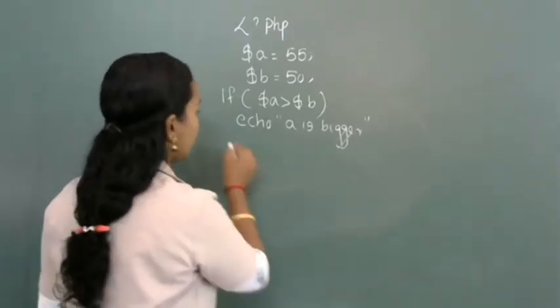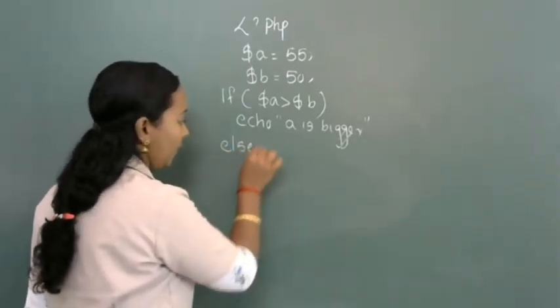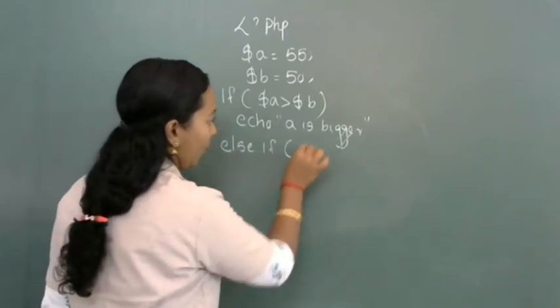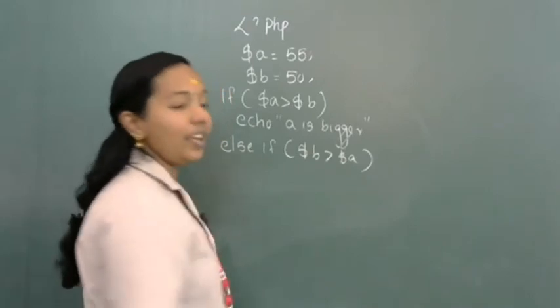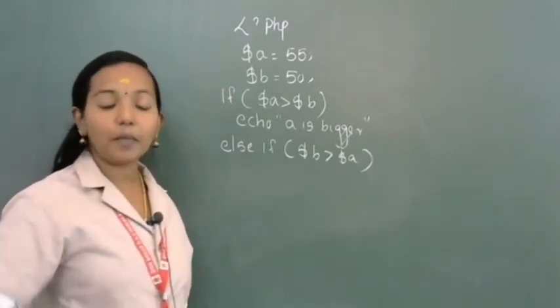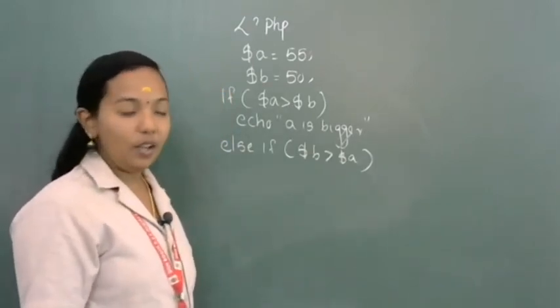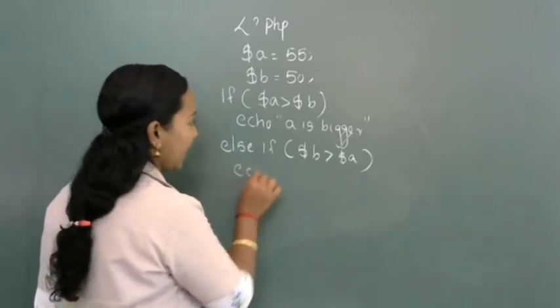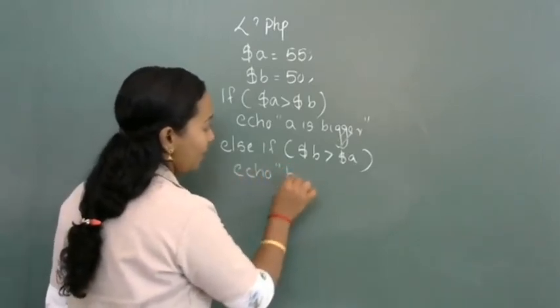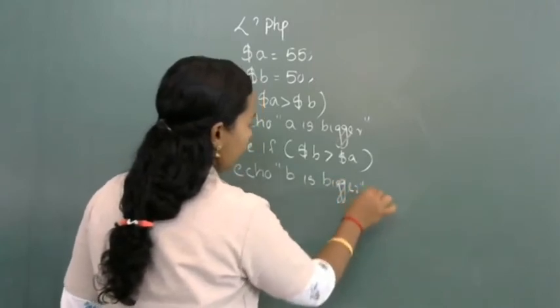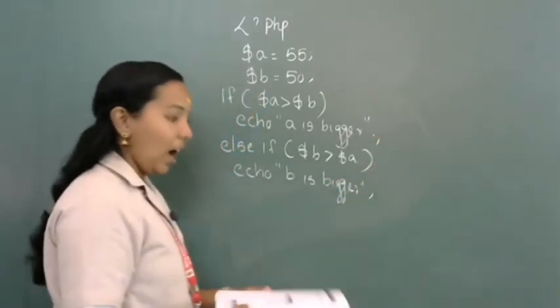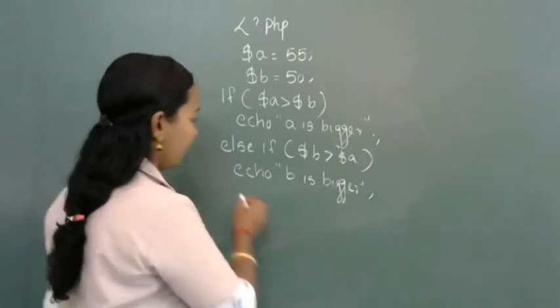One more condition I am going to add. How will we add it? Else if $B greater than $A. Here I am not using the else part; I am going to check one more condition. Then we can write like this, echo B is bigger.